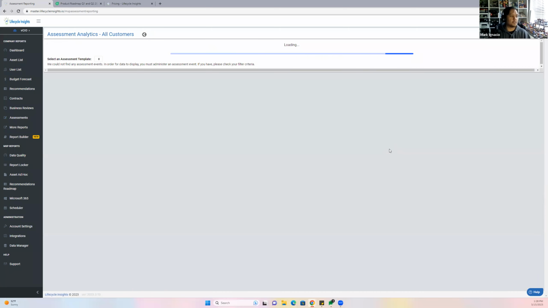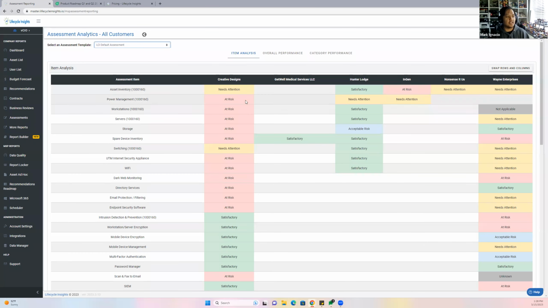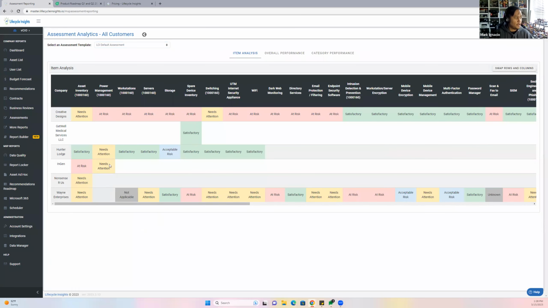Analytics by all customers basically shows you, depending on the assessment template, where your clients lie. So I'm going to use the LCI default assessment for all the assessments, and you can see which company, and I'll swap the rows and columns because it's easier. So my creative design company, they're at risk for power management, workstation servers, all that good stuff. From here, you can tell between your account managers, or whoever gave this assessment, which assessment piece is lacking.